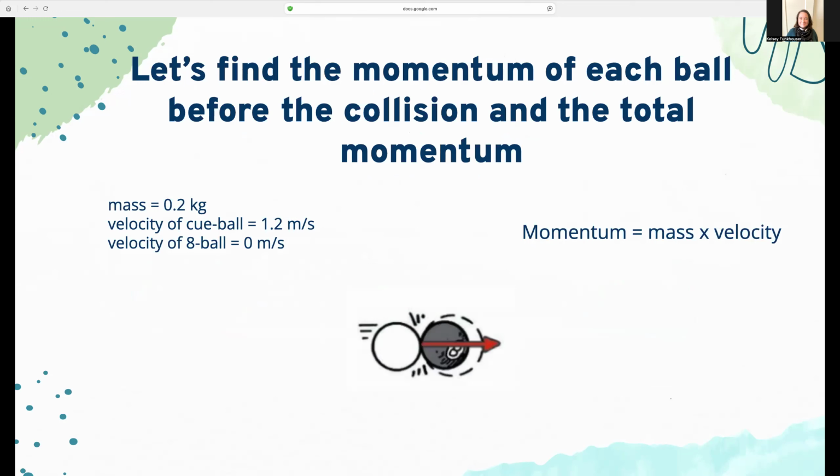So let's use this example to find the momentum of each of the balls before the collision and the total momentum. We have their masses of 0.2 kilograms. And then we have each velocity. The 8-ball isn't moving at first, so its velocity is 0. And then the cue ball is moving toward the 8-ball with a velocity of 1.2 meters per second. Give me 1 second and we will do a quick calculation of this.